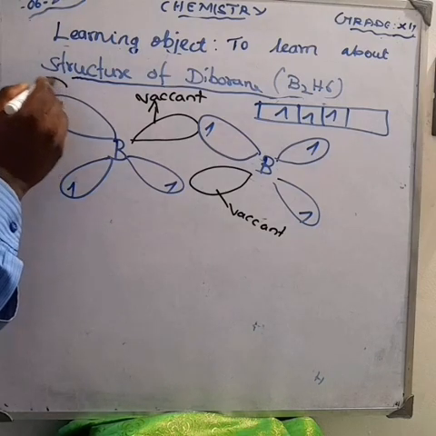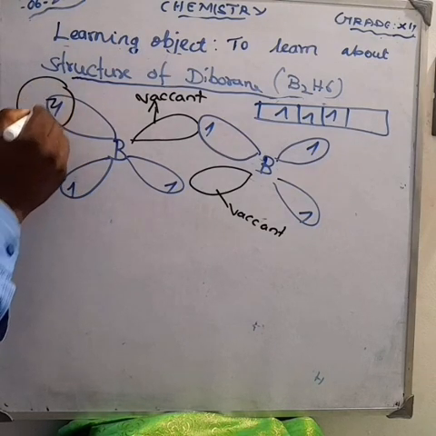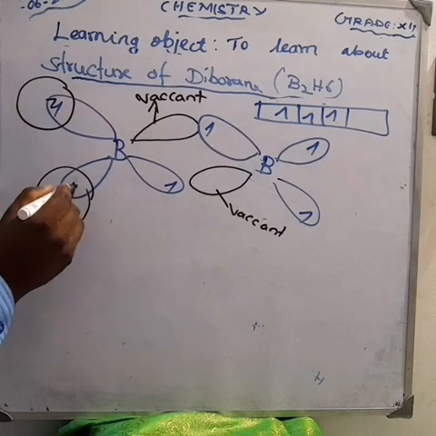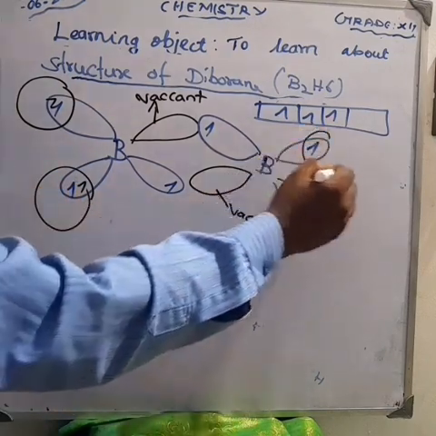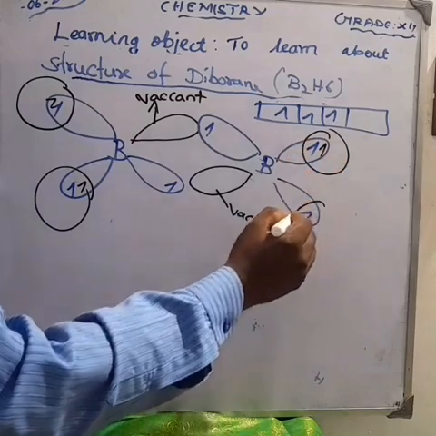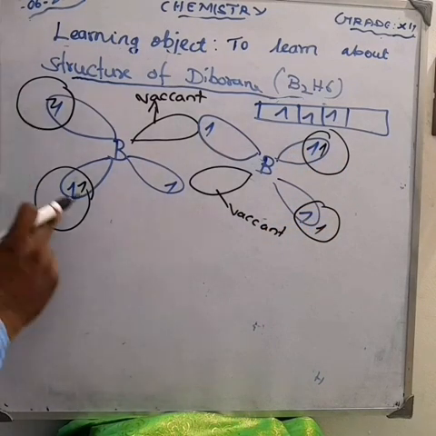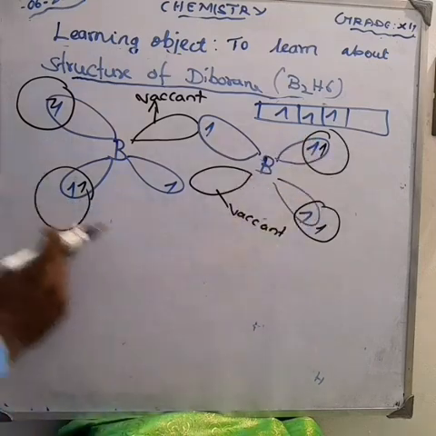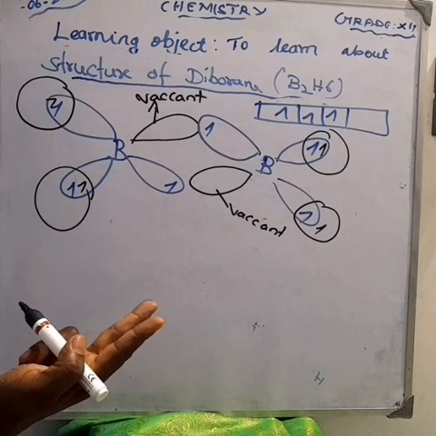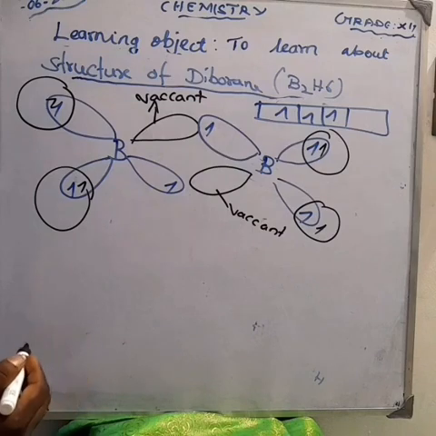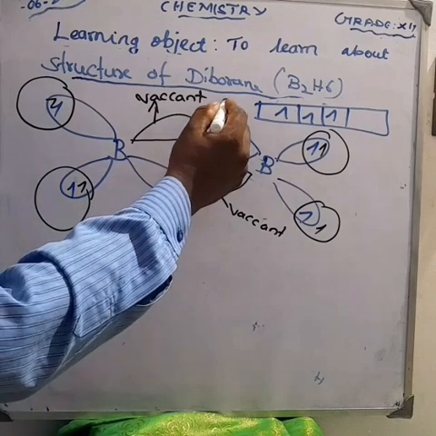Here one hydrogen atom is going to bond, another hydrogen atom is going to bond. Here also one more hydrogen atom, and here also one more hydrogen going to bond. Am I right? Yes or no? So 4 bonds are over, 4 hydrogen atoms also over. How many hydrogens remain? 2 more.